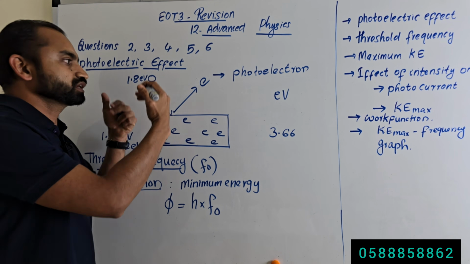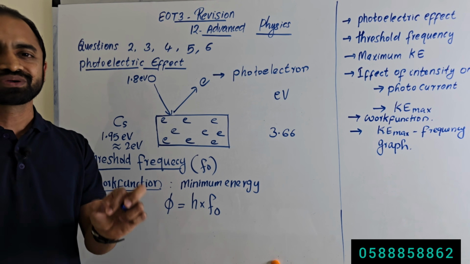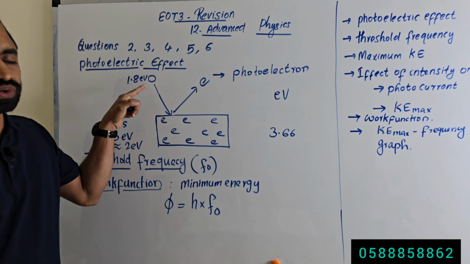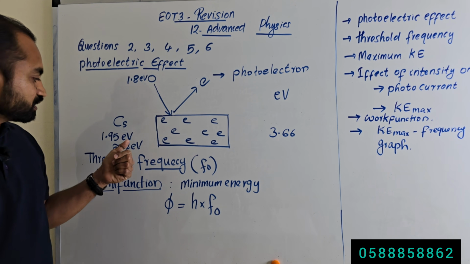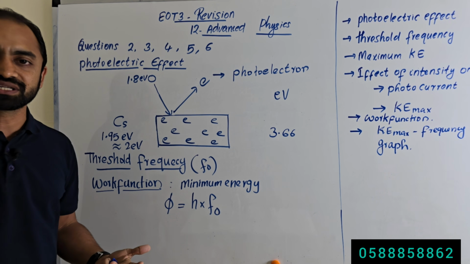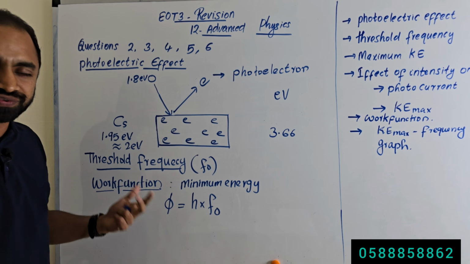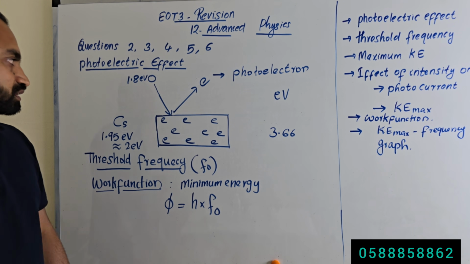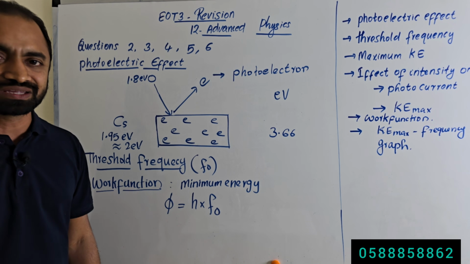Can it eject an electron from the metal surface? No. Why? Because the energy of the photon is less than the threshold energy, the minimum energy, the work function required to remove an electron out of the metal. So no electron will be emitted.